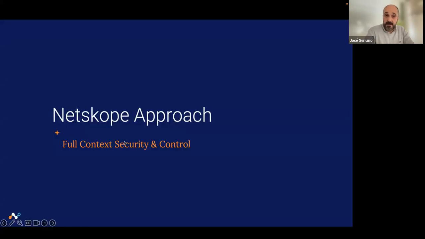So basically, here's the Netskope approach. It is very oriented to controlling not only the old web surfing, which is pretty easy and is something that we take for granted. But we are really focused on controlling the SaaS applications.